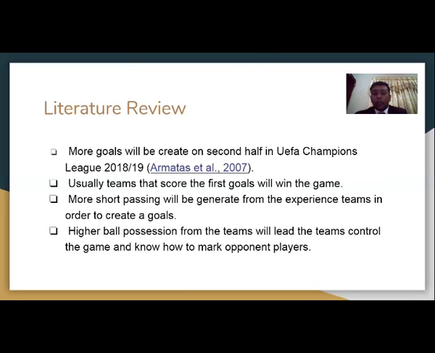A higher ball position from the team will also lead the team to control the game and know how to mark the opponent's players. If you have a higher ball position, you will be able to play the game, and the opponent will play in a careful situation. So from here, opponent players will have less movement that contributes to a goal, because each of their players is being marked by our defense.